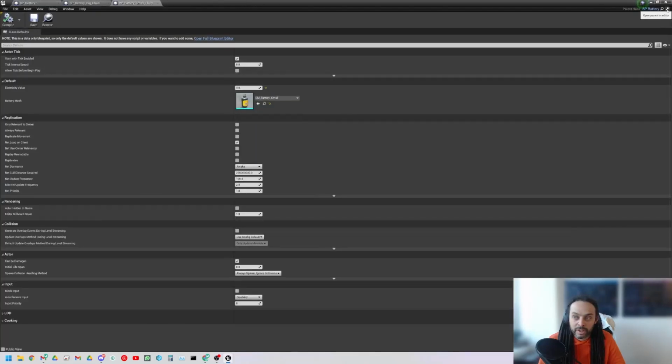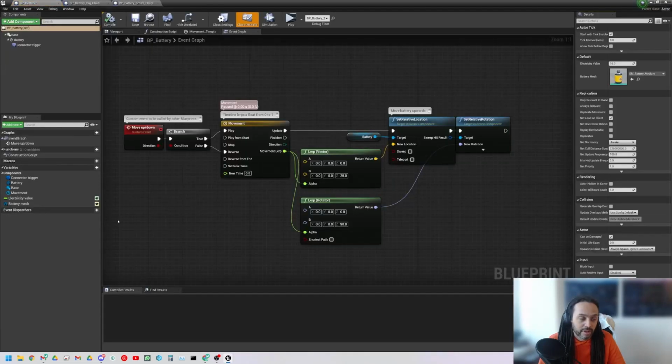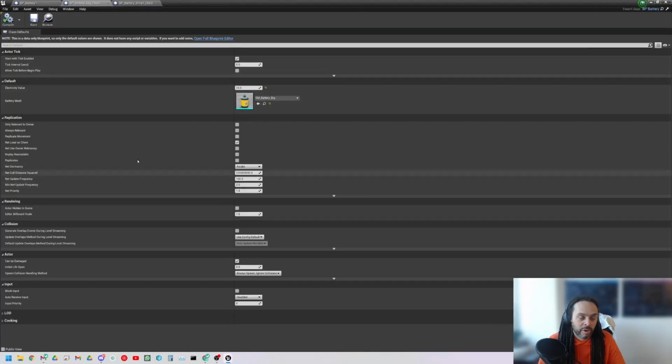We can jump back to that blueprint battery by opening that in the editor, and we can see that it has the electricity value and battery mesh value, which we've seen before. It's got its connection trigger, its battery. But where is all that? Anyone know how to access that?